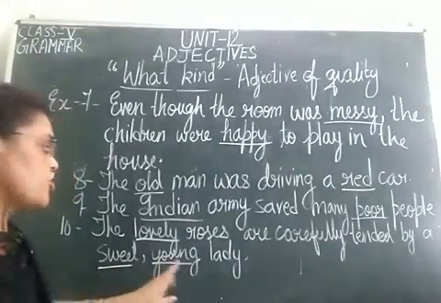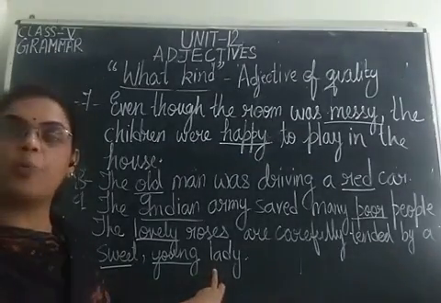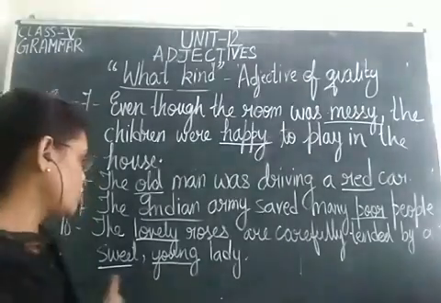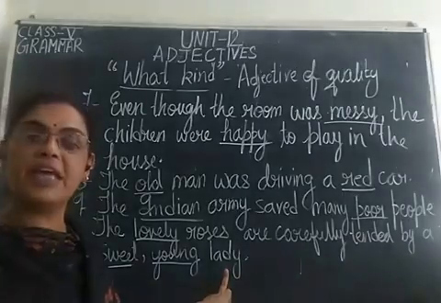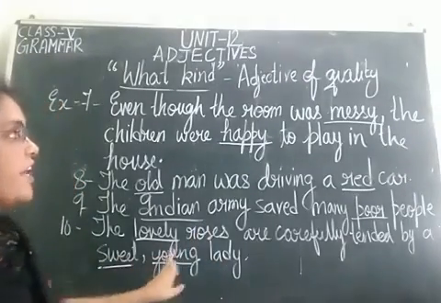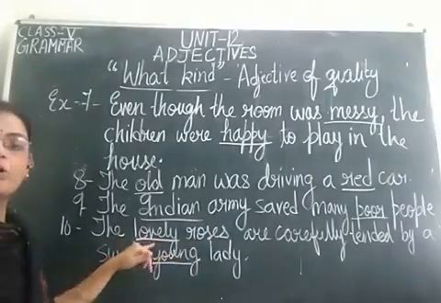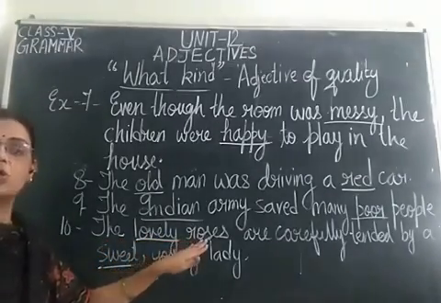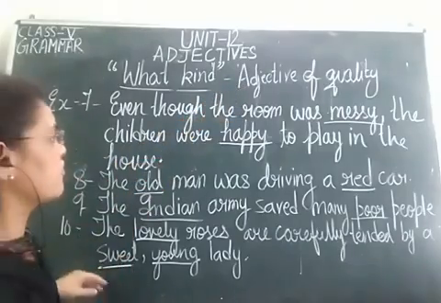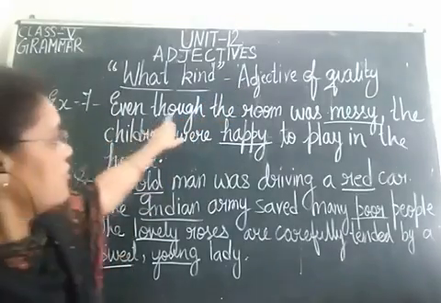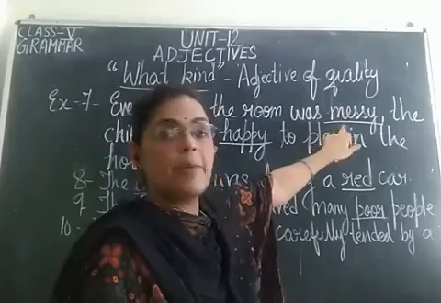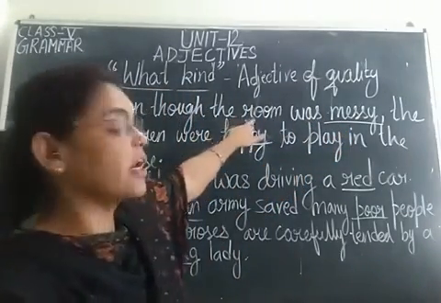तो ये सारे चीज किसको describe कर रहे हैं? किस noun को बेटा? Lady को. So, sweet and young are describing the lady. So, what kind of lady? Sweet young lady. Adjective of quality. What kind of roses? Lovely roses. Roses क्या है? Noun है. Adjective of quality. Even though the room was messy. ये messy adjective किसको describe कर रहा है बेटा?